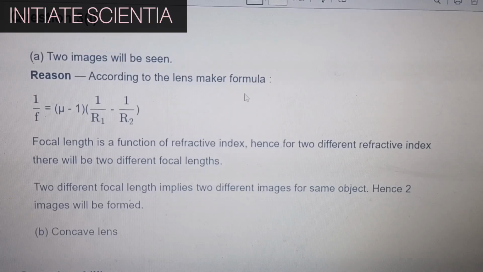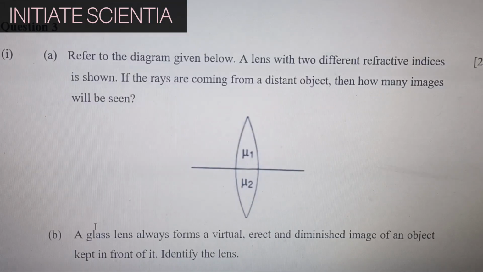Reason: according to the lens maker formula, focal length is a function of refractive index. Hence, for two different refractive indices, there will be two different focal lengths. Two different focal lengths imply two different images for the same object. Hence, two images will be formed.